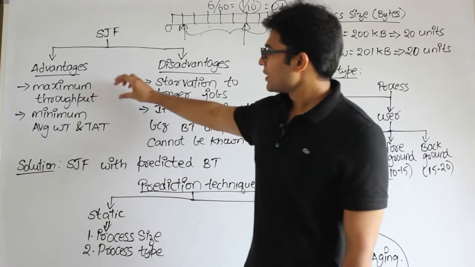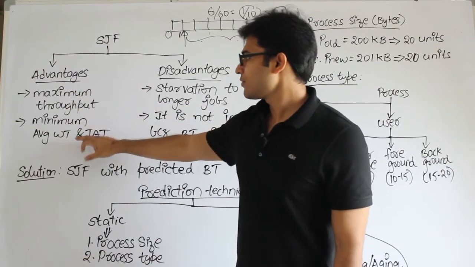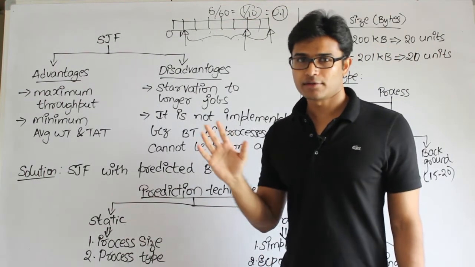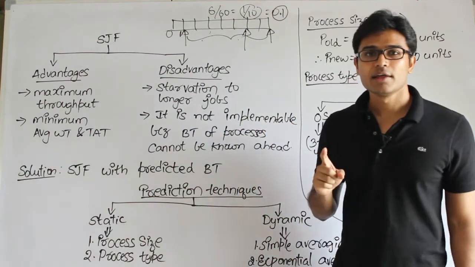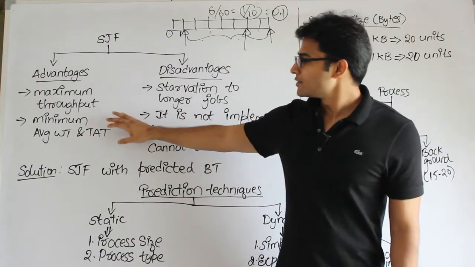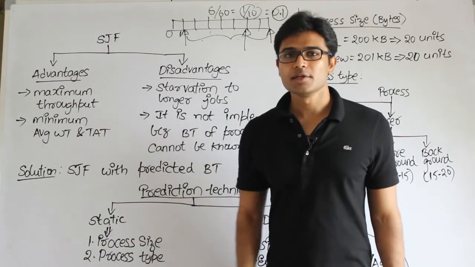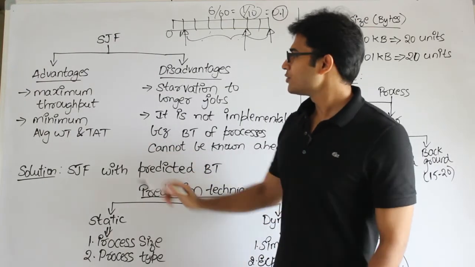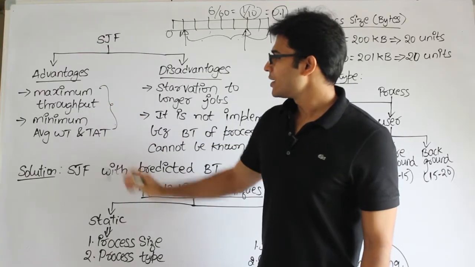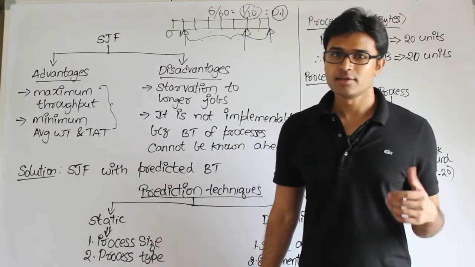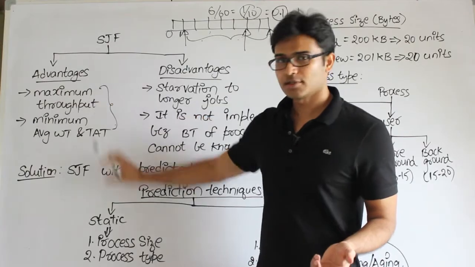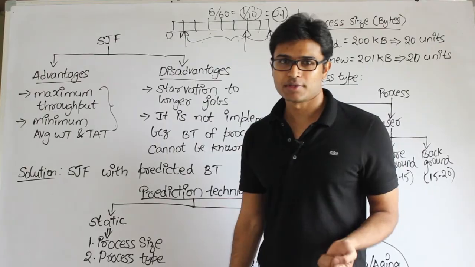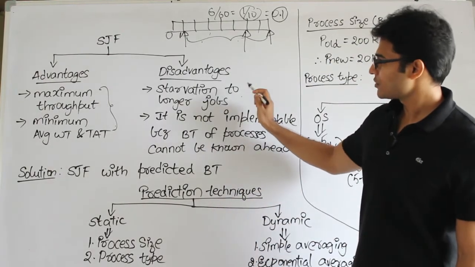Fine. Therefore it will have maximum throughput and minimum average waiting time and turnaround time. After I finish all the scheduling algorithms, you take an example and verify that for any example shortest job first is going to give you the minimum average waiting time and average turnaround time. These are the two characteristics required by any scheduling algorithm in general. If these are the two musts, this is the best scheduling algorithm possible. But the problem with this is starvation to longer jobs.